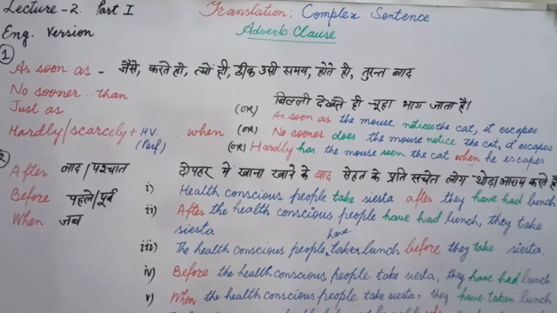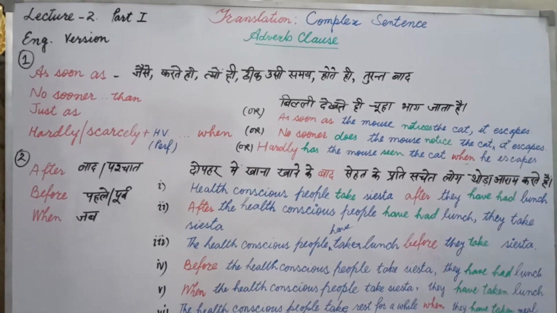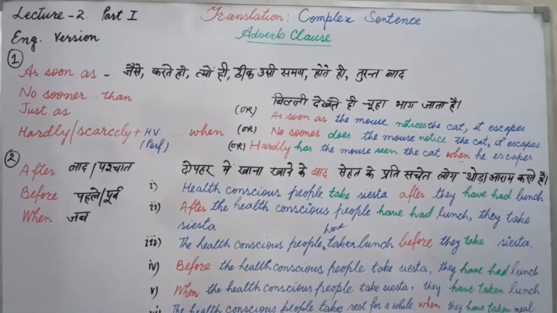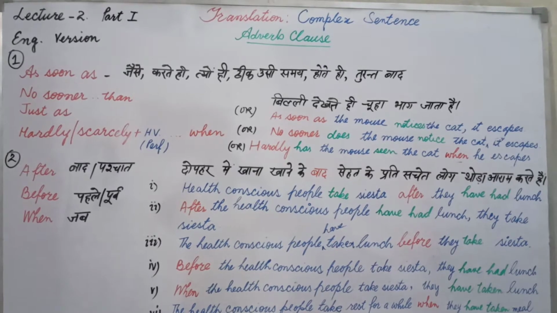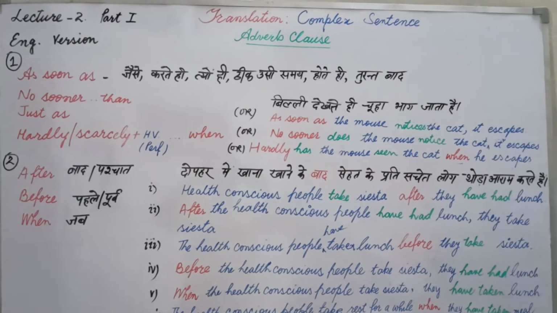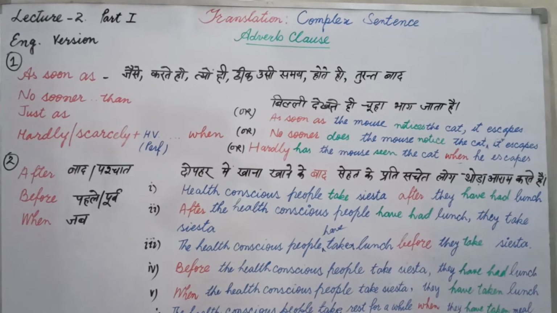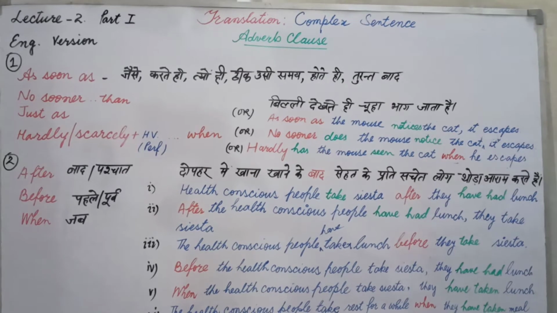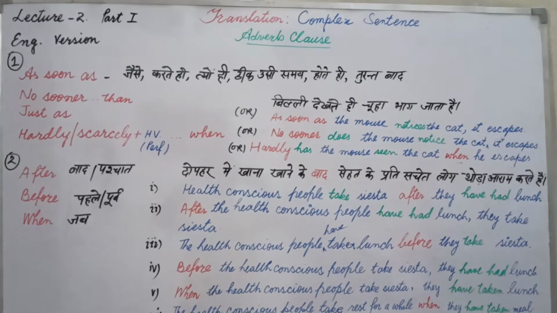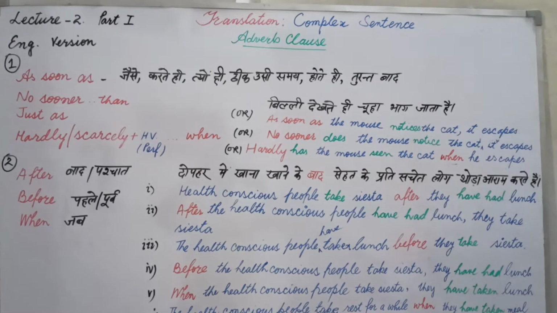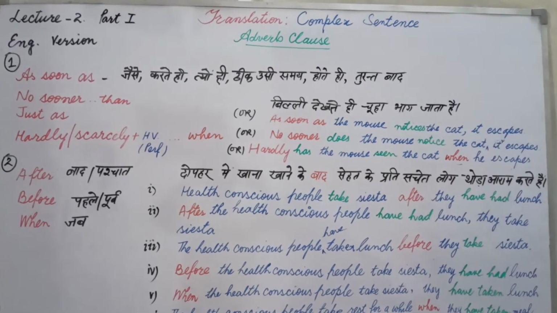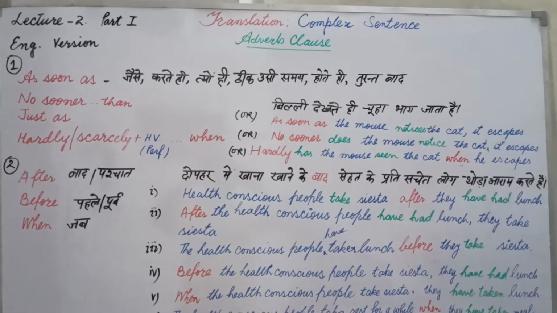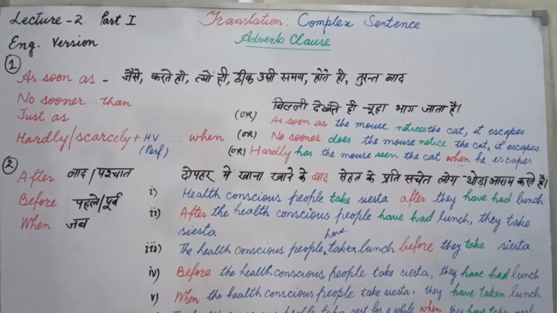Students, before we proceed, let's understand what is adverb clause. As adverb is written here, and you know very well, adverbs qualify or modify a verb, an adjective or an adverb. If that part of a sentence has its main subject and predicate, in simple words, if this part has its main verb, it is called clause. In this way, this part of sentence says something about principal clause, and where it is used, it is called subordinate clause. Now students, let's begin our translation.